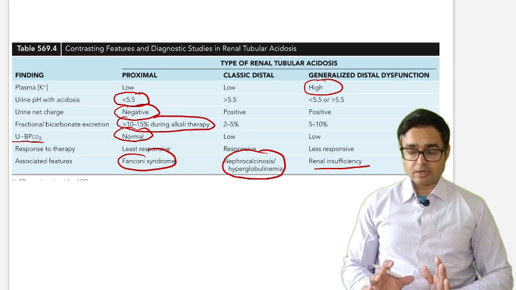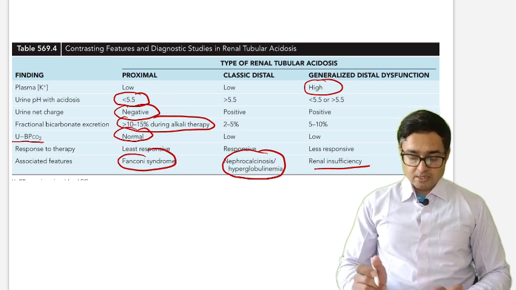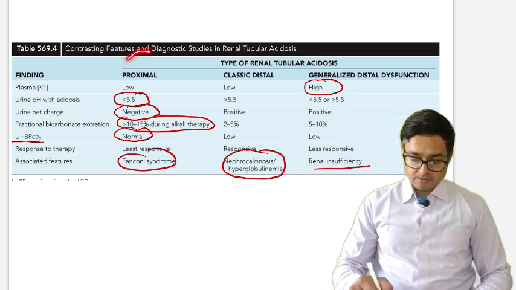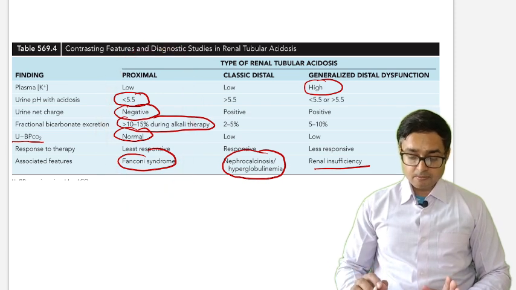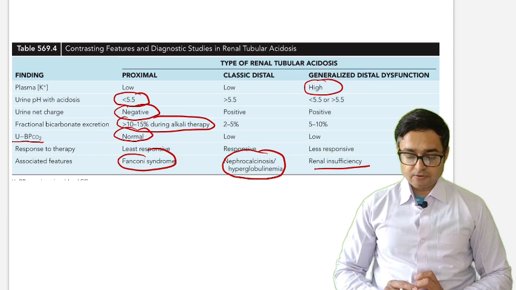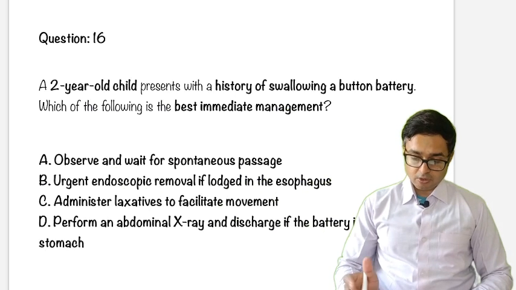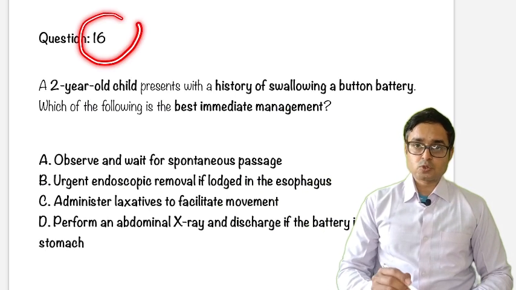This is very important. Just pause this video. Just take a deep breath and remember: if urine pH is less than 5.5, urine net charge is negative, fractional bicarbonate excretion is more than 10 to 15% during alkali therapy, the response to therapy is least responsive, and Fanconi syndrome is associated, it is proximal RTA. Okay, next we are moving towards question 16.